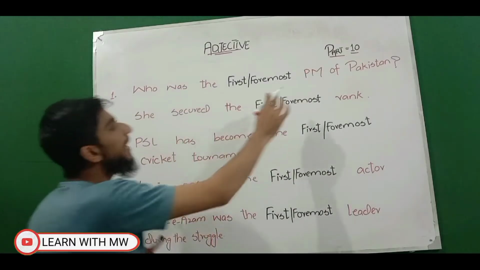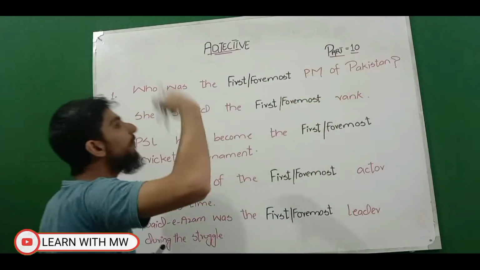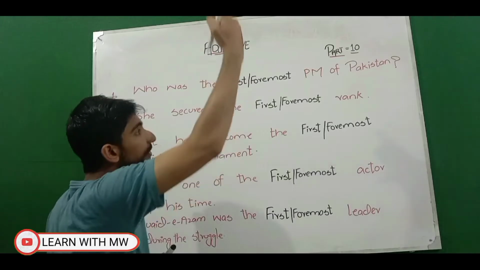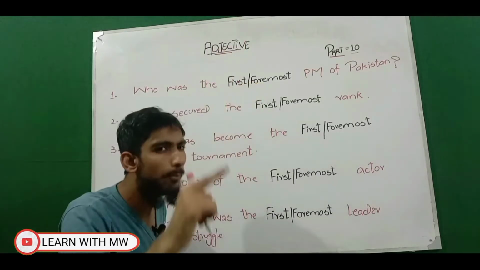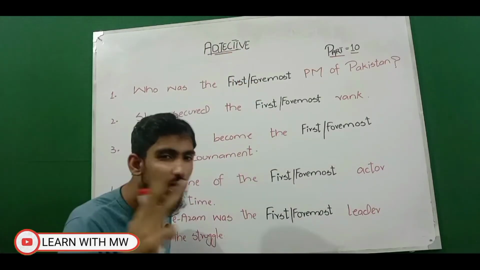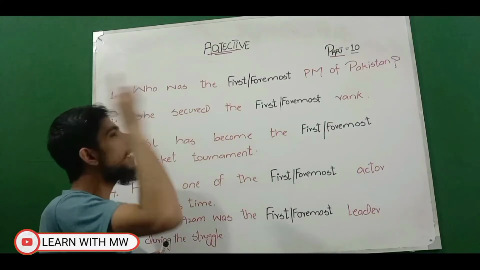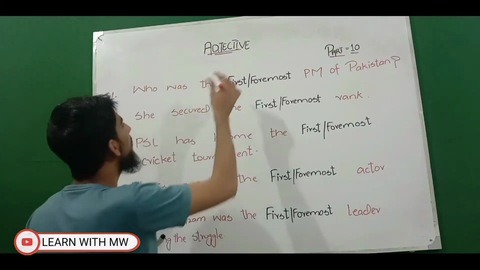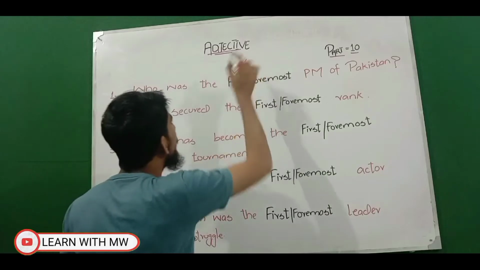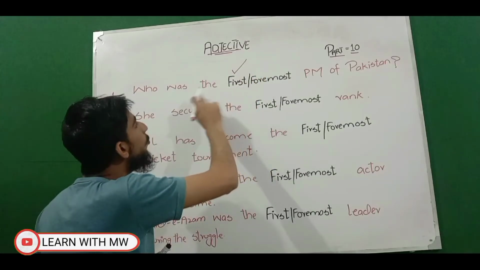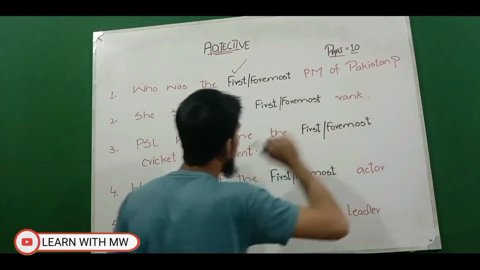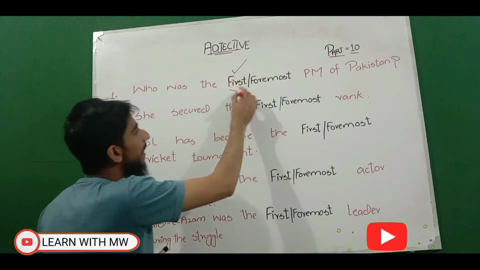So now, "PM of Pakistan": we are just referring to the number, who was the first, who was foremost. First basically shows number and rank, while foremost shows importance, priority, and value. The correct answer is first because here it's showing number. Who was the first PM of Pakistan? So the correct answer is first.